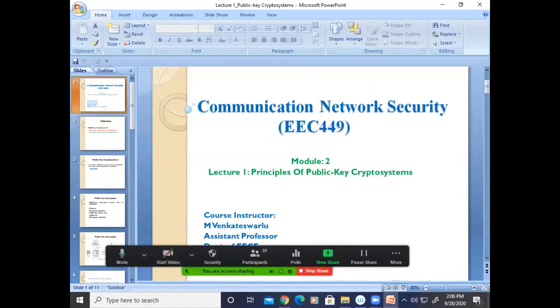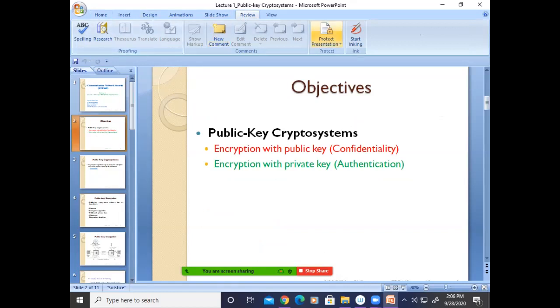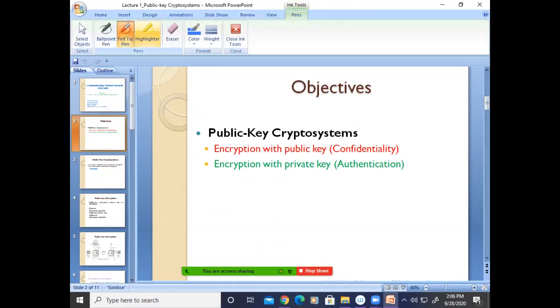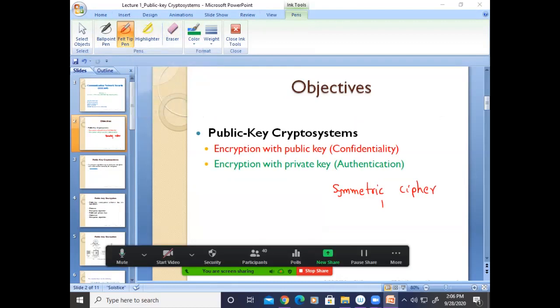Yes, very good. So in the symmetric cipher, the same key will be used for the encryption as well as the decryption, correct?